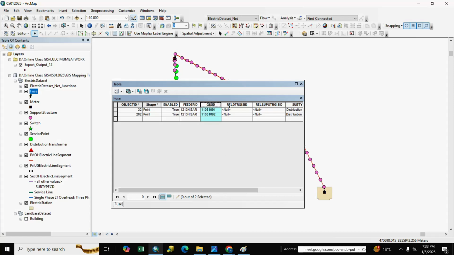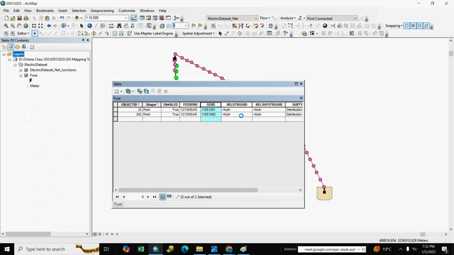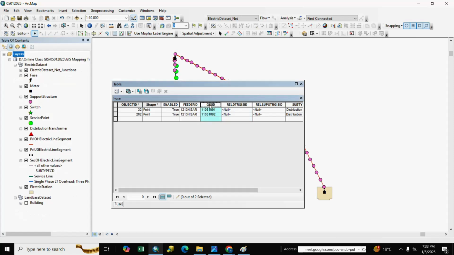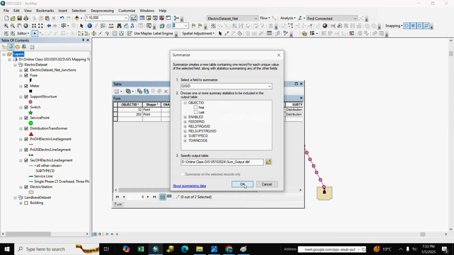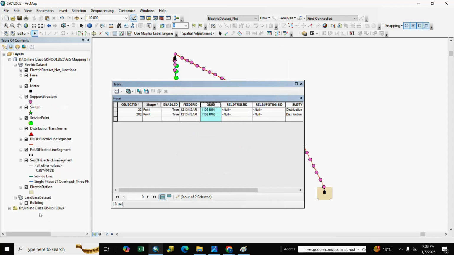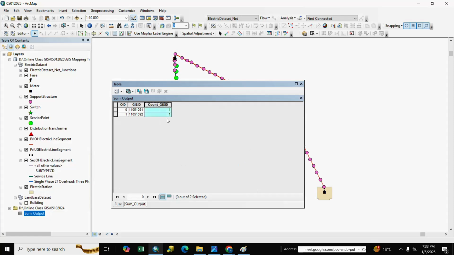If you want to check whether the ID is unique or not, you right click and summarize and OK, and go to sum. If the count is 1, it is a unique value. If the count is 2 or 3, it is double or triple.